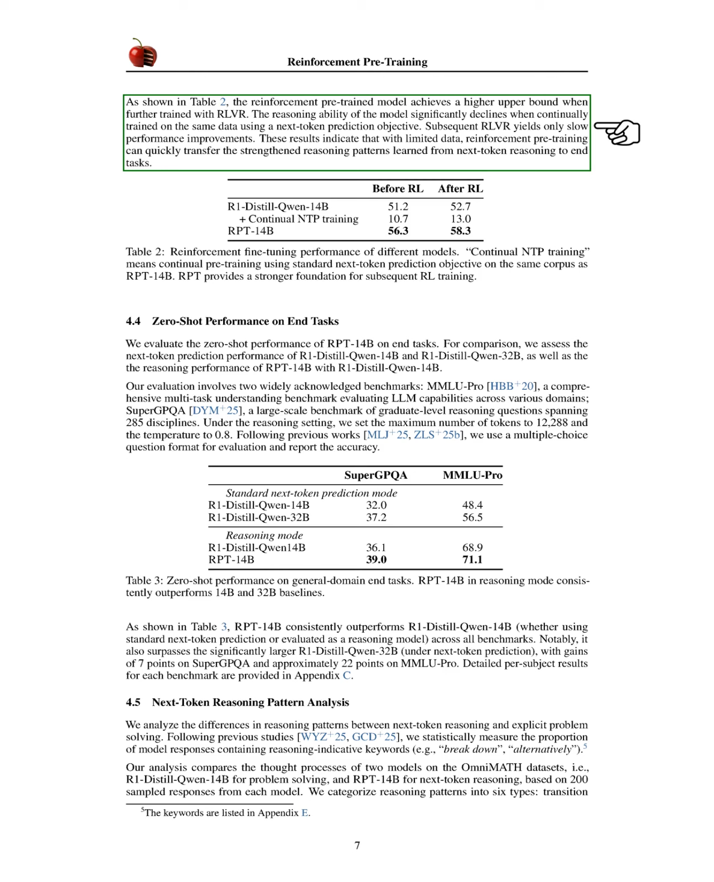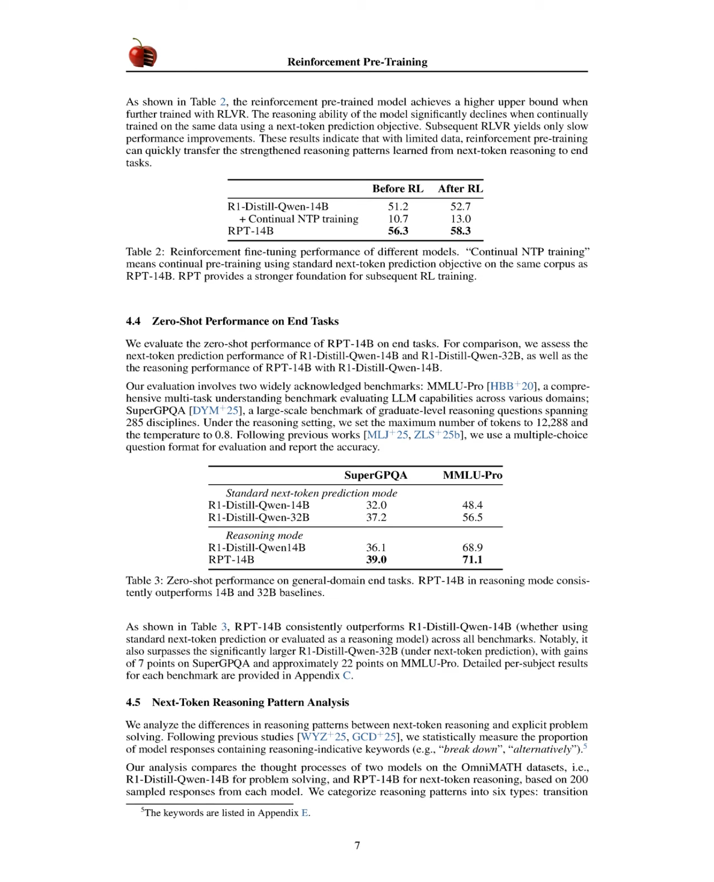However, the model's reasoning ability declines when continually trained on the same data using a next token prediction objective, with subsequent RLVR yielding only slow performance improvements. These findings suggest that reinforcement pre-training can effectively transfer enhanced reasoning patterns to final tasks, even with limited data.